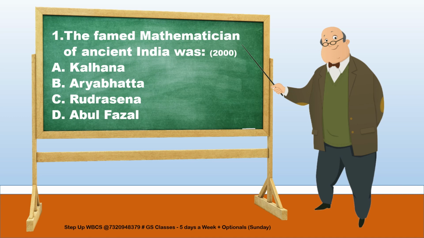The answer, I think, is known to all, and it is none other than the famous mathematician Aryabhatta. Aryabhatta belonged to the Gupta era. He was born in 476 AD in Pataliputra and died in 550 AD. He was a famous mathematician and astronomer of his age.